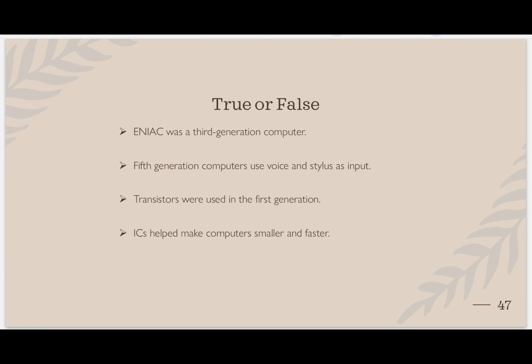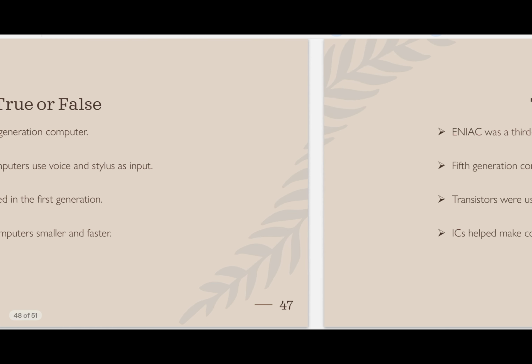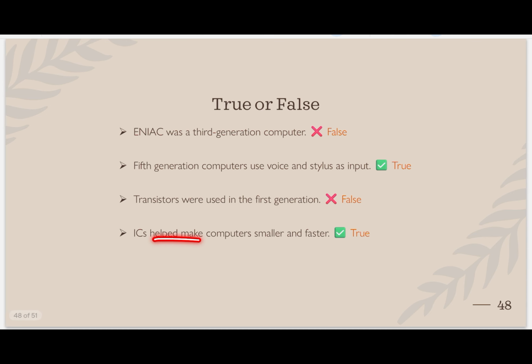Fifth generation uses voice and stylus. This is also true. Transistors were used in first generation. Is it true or false? It is false. Why? In first generation, vacuum tubes were used. ICs help make computers smaller and faster. Yes, ICs do, because they reduce size more than transistors. See: false, true, false, true.